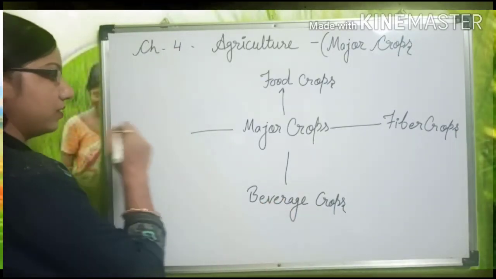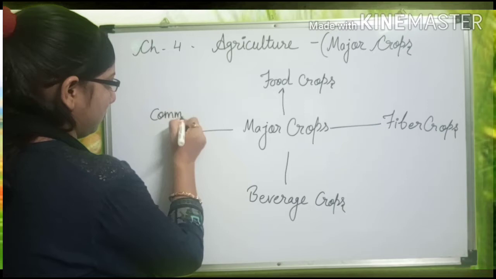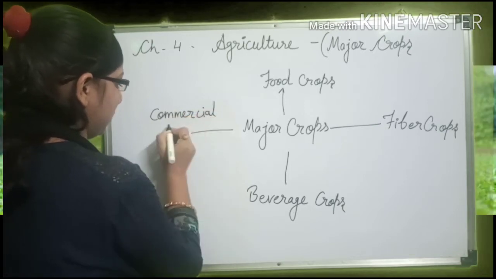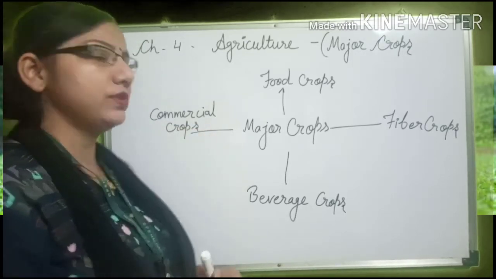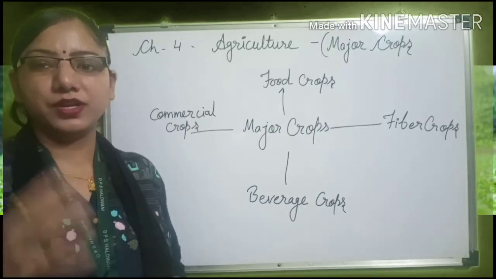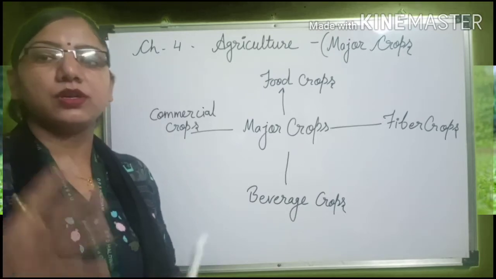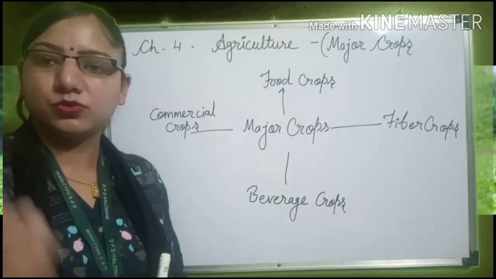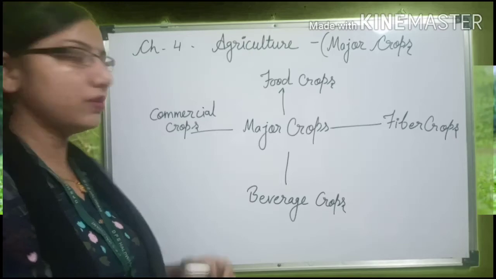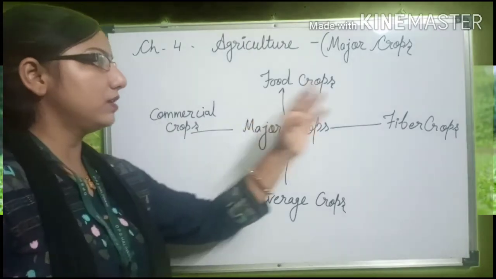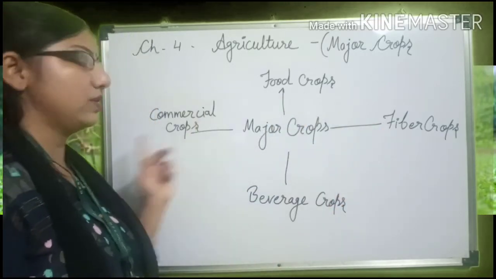And at last, the fourth member of the crop, it is the commercial crop. Students, the commercial crops, the crops which are using on the economical basis, these all are known as the commercial crops like peanut and these you can say sugar cane and different type of crops which are giving us the financial benefits. These all are coming in the commercial crops. Even we can include all these type of crops, that food crops, fiber crops, beverage crops, into the commercial crops.